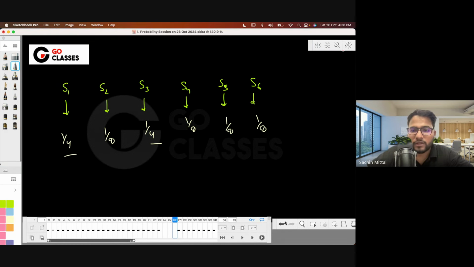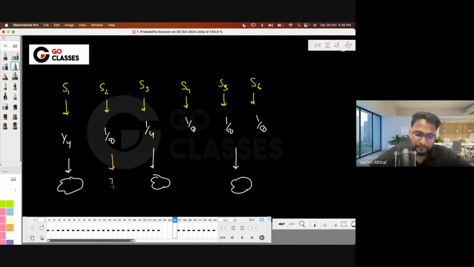You can quickly check whether these probabilities sum up to 1 or not. Most probably they sum to 1, right? Now suppose they say that S1 is not possible, S3 is also not possible, and S5 is also not possible. Can you tell me in the new sample space what is the probability of S2? What will this number be?